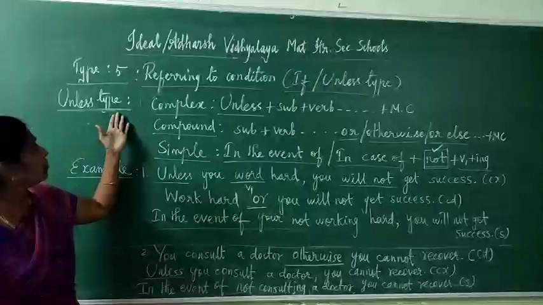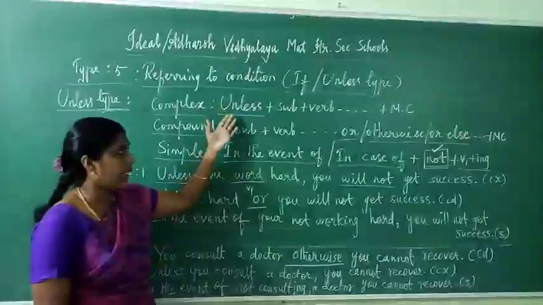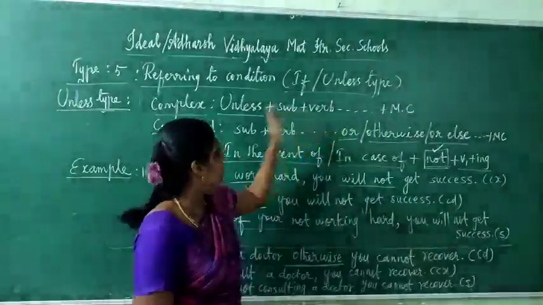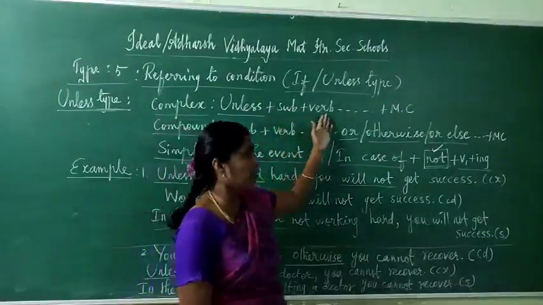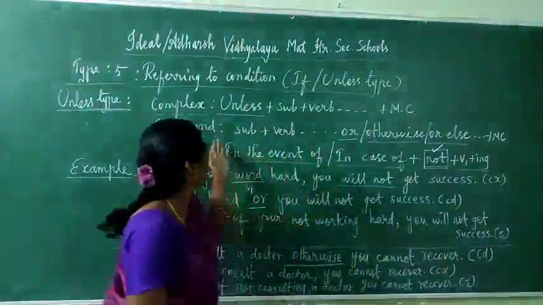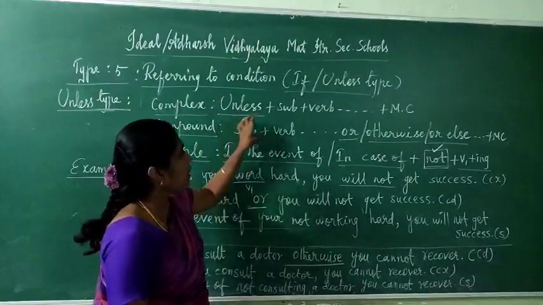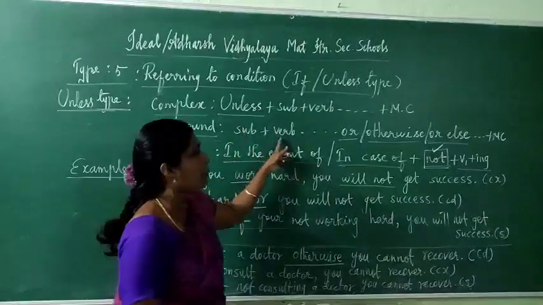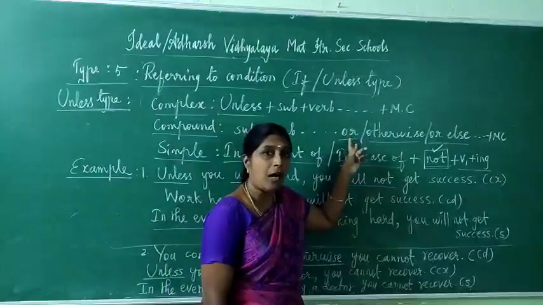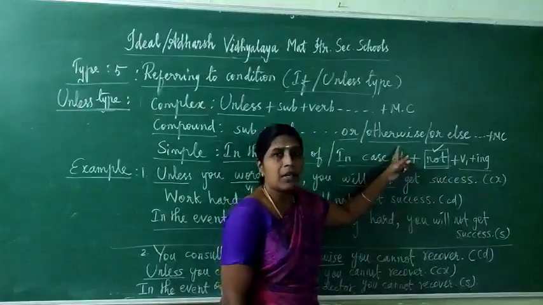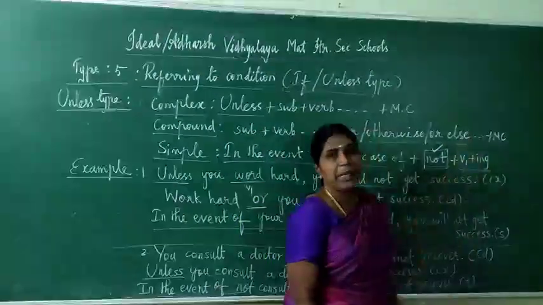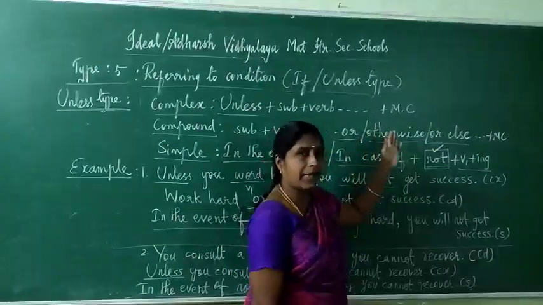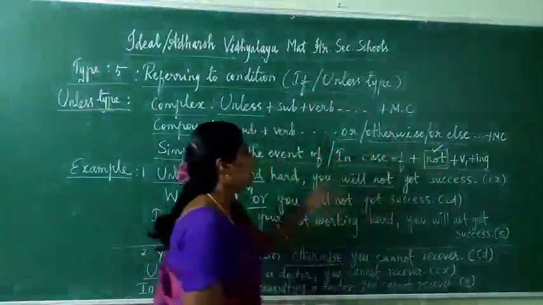Here, unless. Unless type for complex: unless plus subject plus verb, then main clause. For compound, first write down subject verb. Remove unless, so write down first subject verb, then a conjunction word, or, otherwise, or else, plus main clause. Three words, anyone you can use.